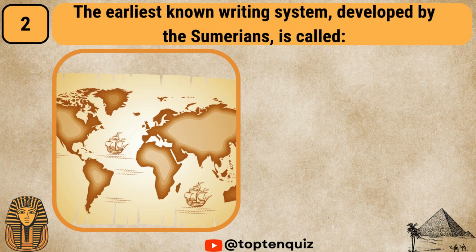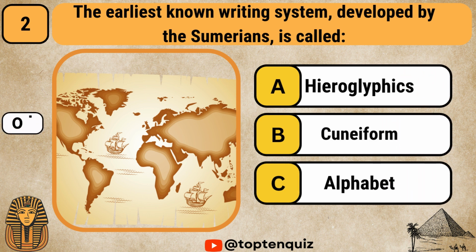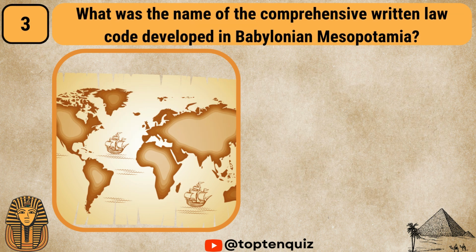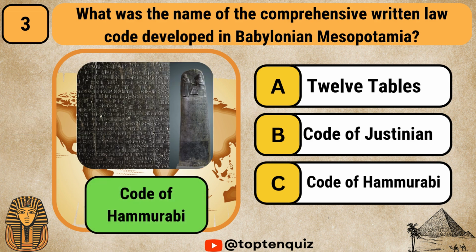The earliest known writing system developed by the Sumerians is called hieroglyphics, cuneiform, alphabet. It is cuneiform. What was the name of the comprehensive written law code developed in Babylonian Mesopotamia? 12 Tables, Code of Justinian, Code of Hammurabi. It's called the Code of Hammurabi.